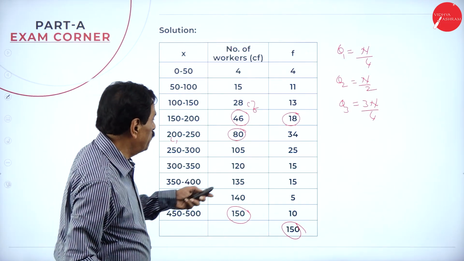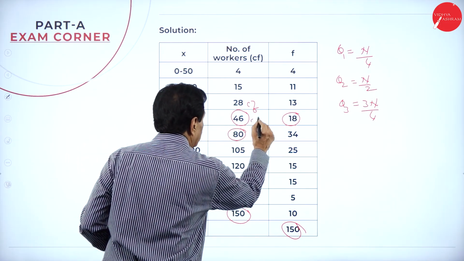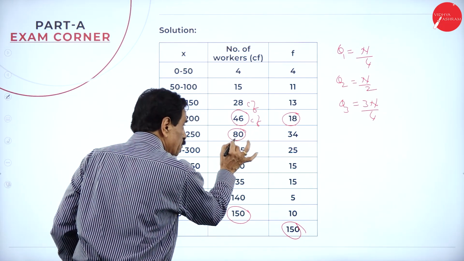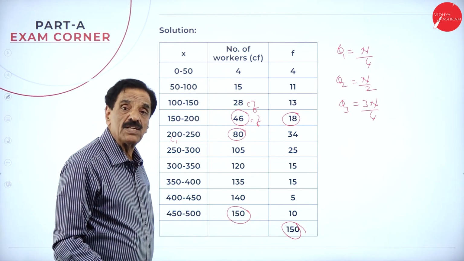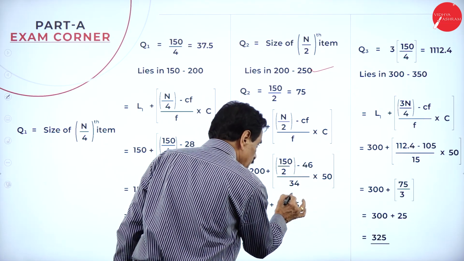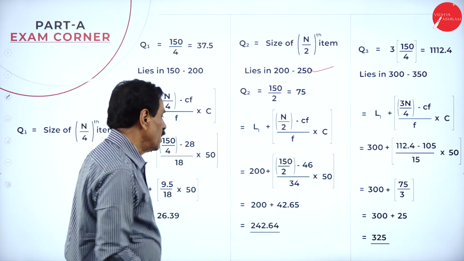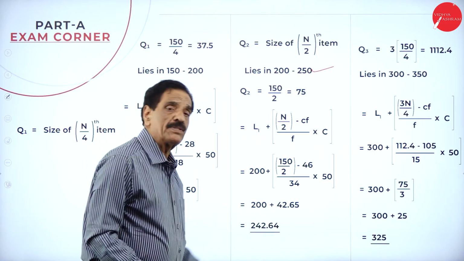See that the number behind is your CF here. You selected this number, behind number is 46, the frequency is 34. So 75 minus 46 divided by 34 into 50. If you simplify this, it will come 42.65.